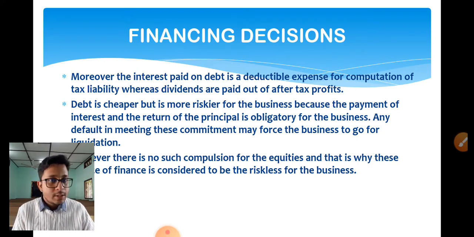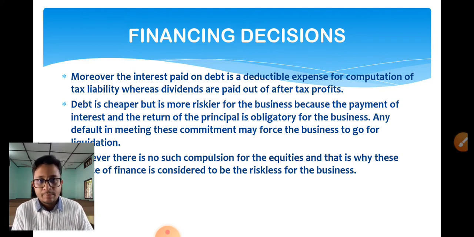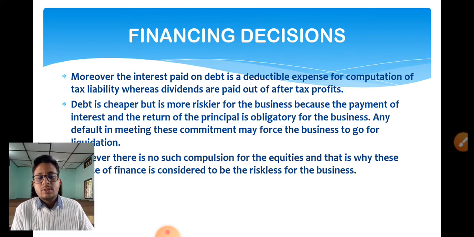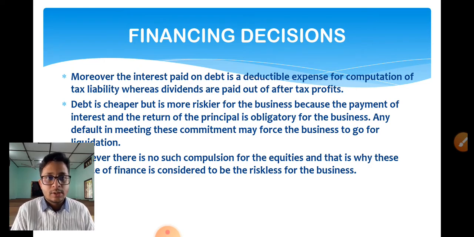But that is not the same in the cases with your equity financing. If your company makes profit, then the first thing is that you have to pay tax to the government. After you have paid tax to the government, then only you have to pay dividend to the equity shareholders. Usually, the return to the shareholders is called dividend, right?